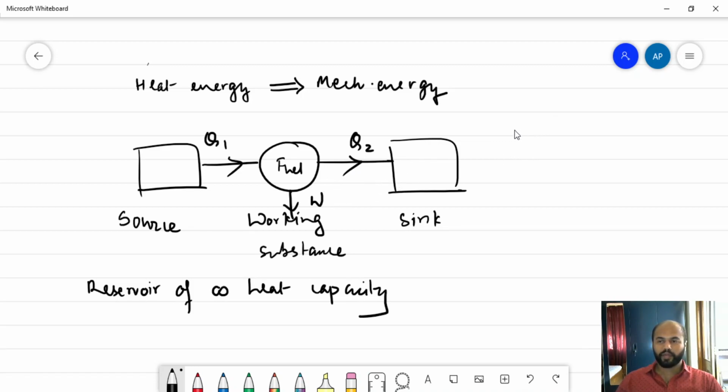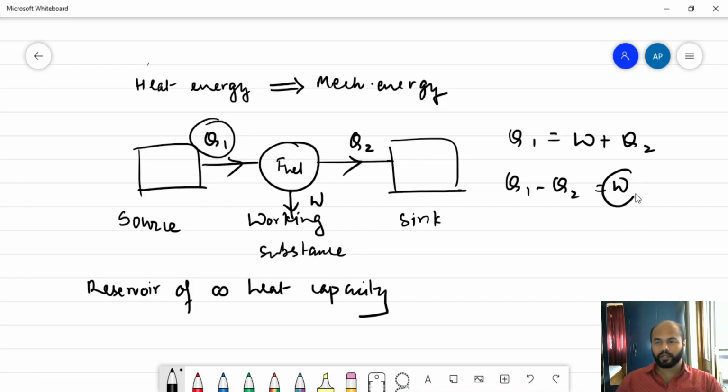If I have to write one equation now, it should be given as Q1 is equal to W plus Q2. So we can say that Q1 minus Q2 is the work done. Basically, from this we can make out that the entire Q1 is not converted to effective work, as some amount of heat is rejected to the sink. This heat rejected to the sink cannot become zero, because there is some kind of wastage or heat dissipation that is happening. So this cannot be stopped.